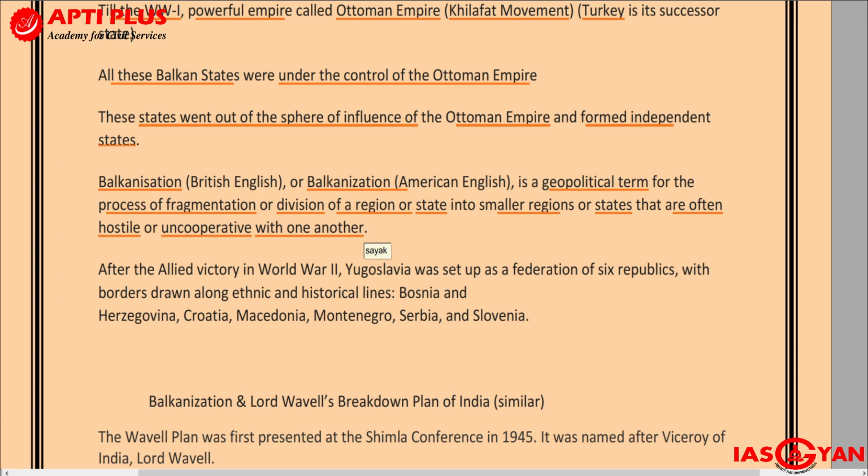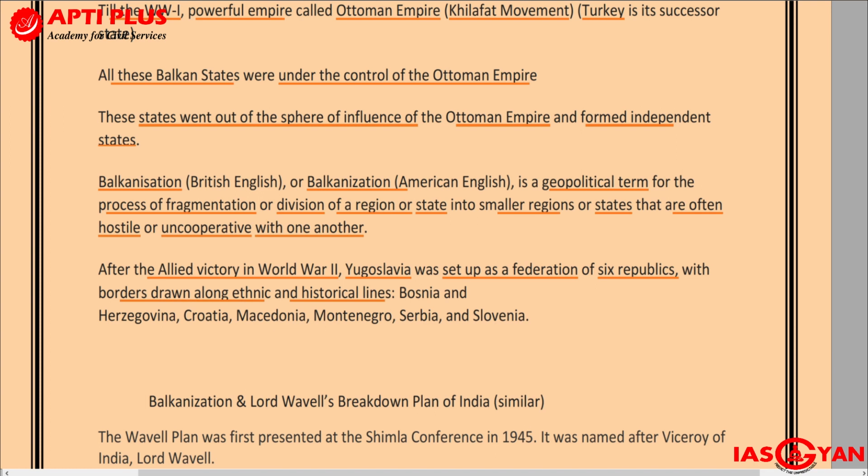So after the Allied victory in World War II, Yugoslavia was set up as a federation of 6 republics with borders drawn along ethnic and historical lines.